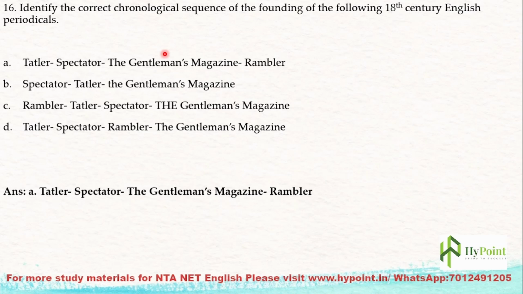So you have to identify the chronology of the magazines given there: Tatler, Spectator, the Gentleman's Magazine, and Rambler. Tatler, Spectator, and Rambler all belong only to the neoclassical age. People associated with Tatler and Spectator are Addison and Steele, do you remember them? And Rambler was founded by whom? Dr. Johnson, Samuel Johnson. So Tatler comes first, next comes Spectator, next the Gentleman's Magazine, then Rambler. So that's the correct chronological order of these magazines.